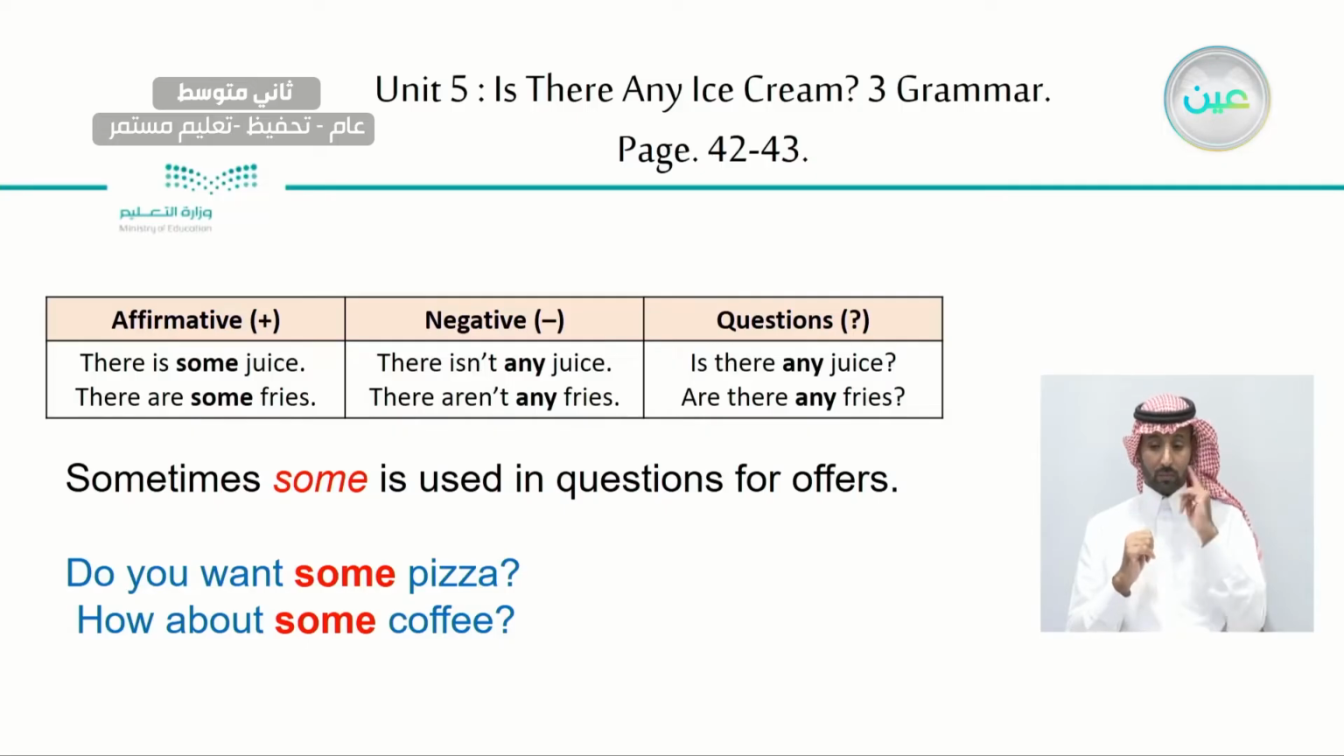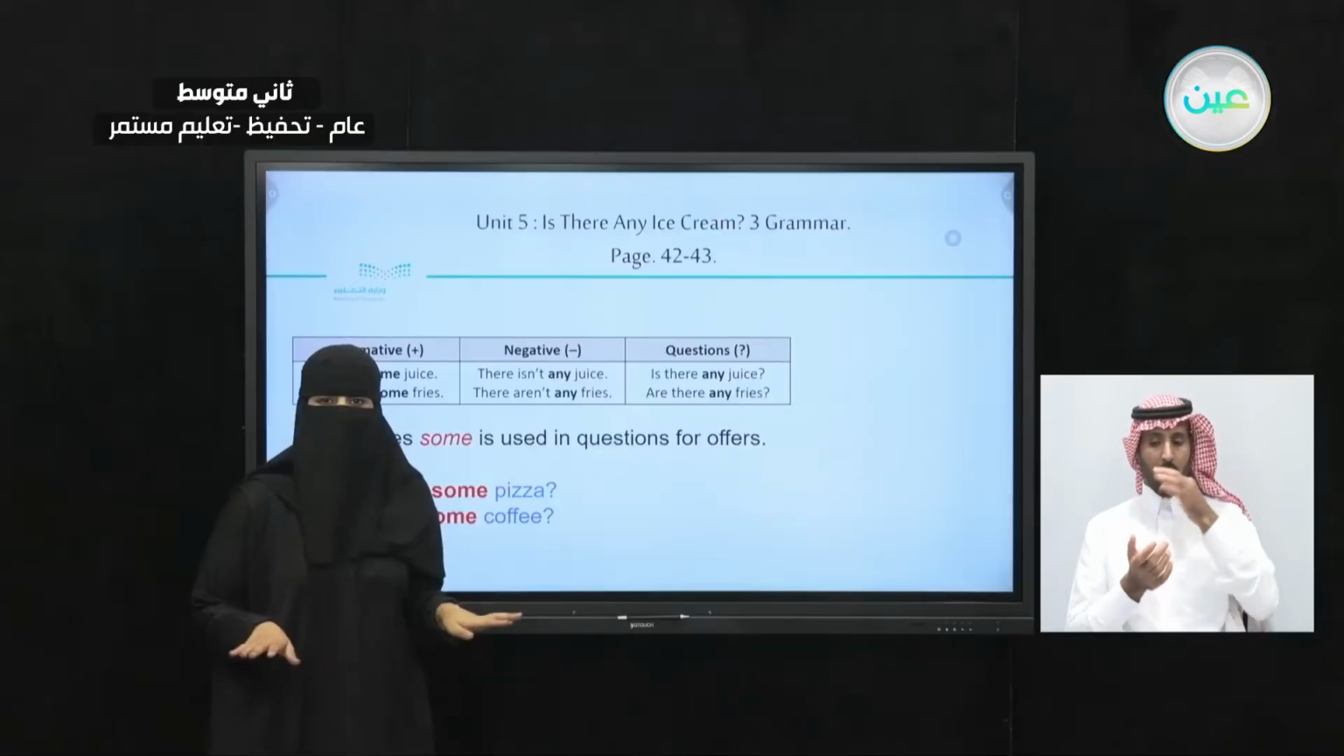There isn't any juice. And here, there aren't any fries. So let's take a look. We have isn't for is not: there is not any juice. And there are not any fries.